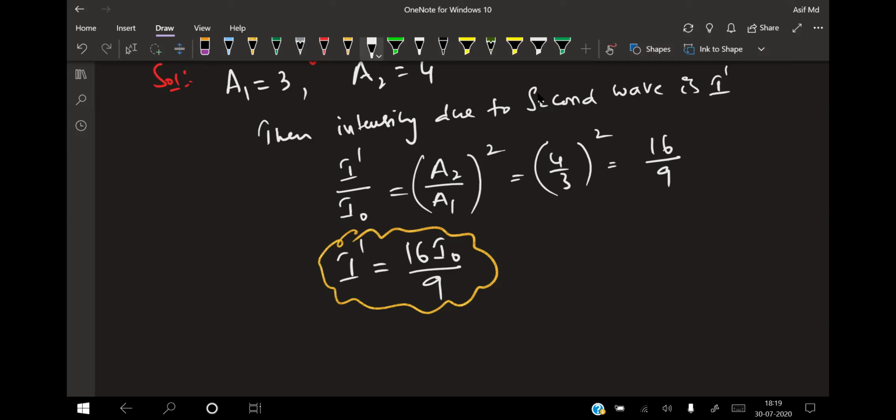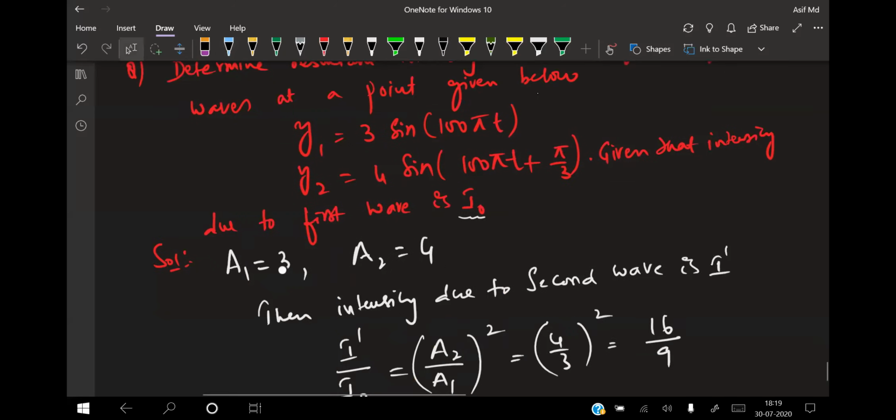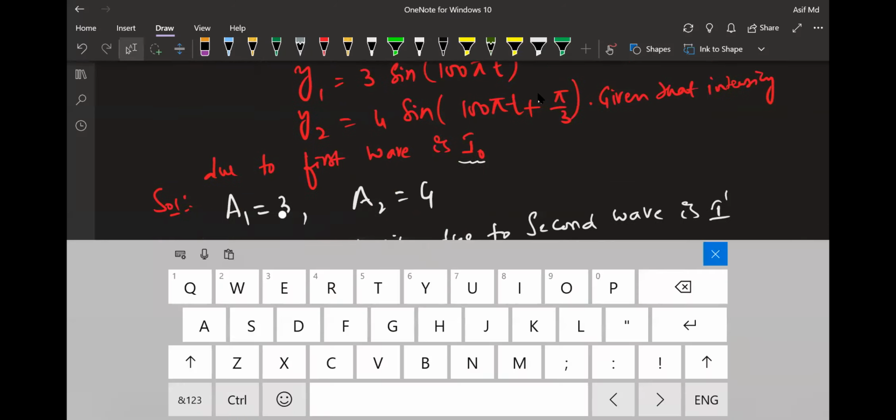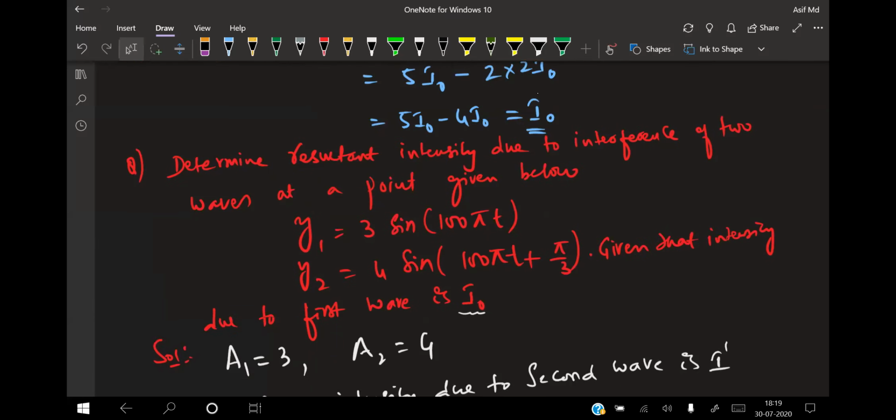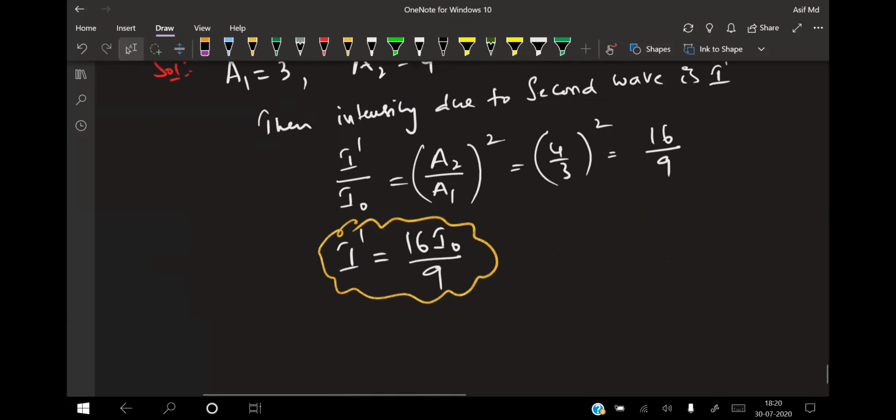This one is 9. Now, what is the problem asking? Determine the resultant intensity due to the interference of two waves at a point. It is asking me for the resultant intensity.